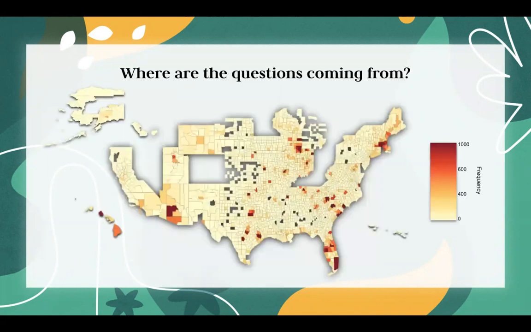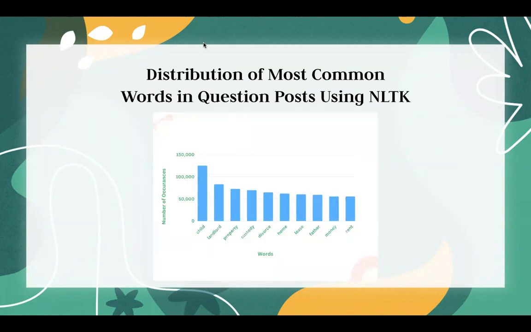Next, we used geospatial data and census FIPS codes to create a heat map to indicate concentration of questions asked by county. And we can see that there are a few heavily concentrated counties in the United States. Excluding off-topic words such as "should" or "get," we used NLTK to identify the 10 most common words from the question posts.